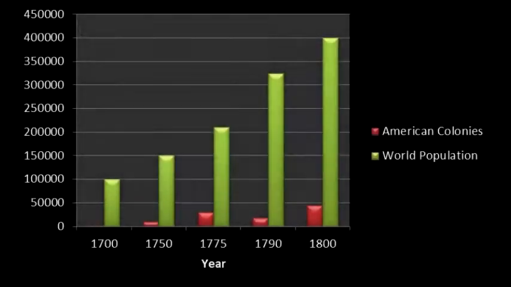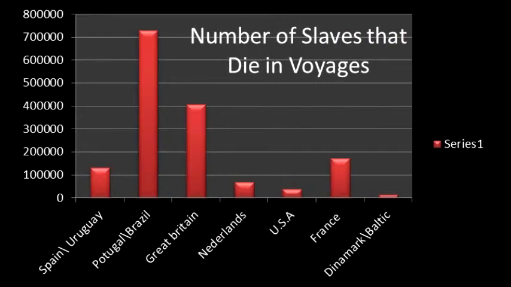The fourth graph demonstrates that in the 1700s the world population grew and the colonies too. The fifth graph shows the number of slaves that died in the voyage, which were in the hands of the Portuguese.